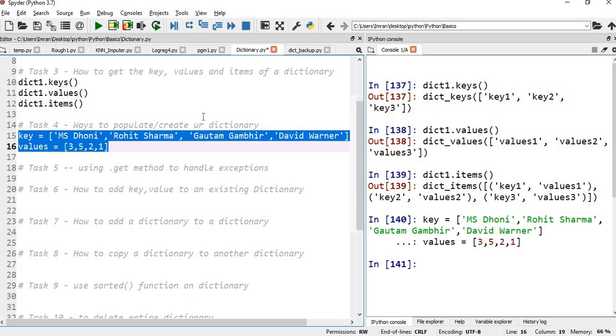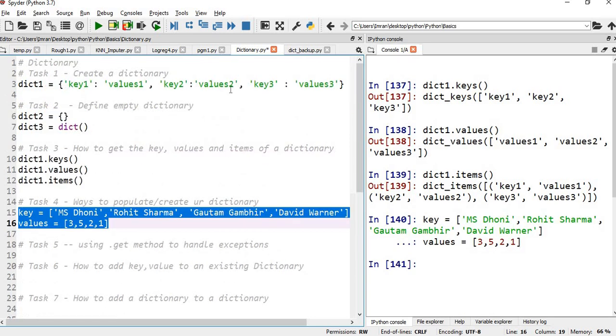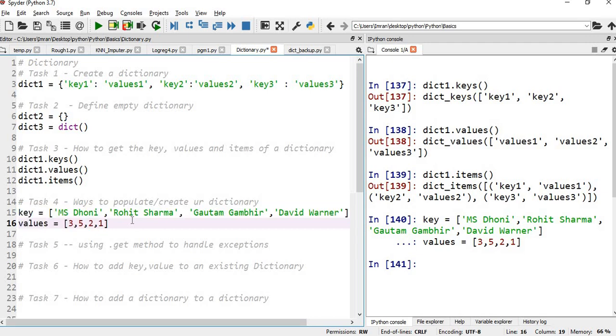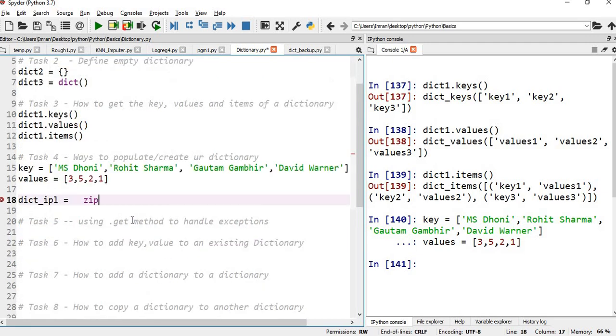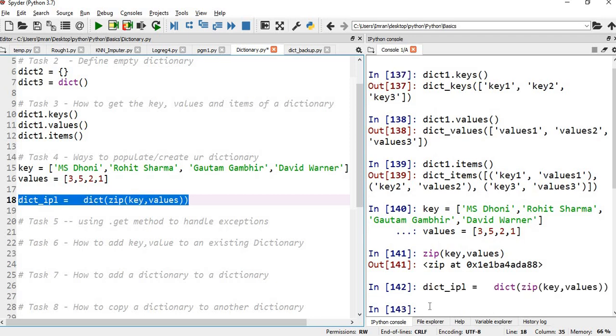I have shown you this way: if you directly pass the key values, a dictionary will be created. Now the other way is using the zip function. Zip for keys, values. Now let's see what it will do. Zip just creates some object. What we need to do after this is pass this value inside a dictionary. Now my dictionary will be created.